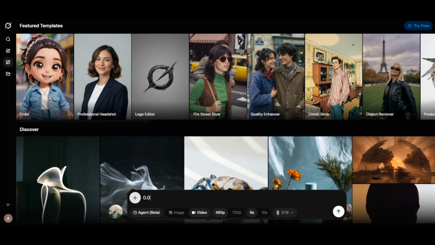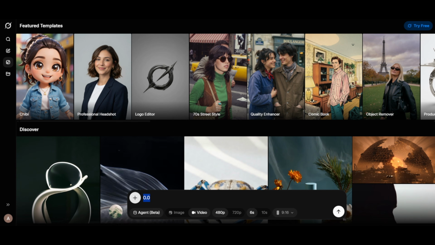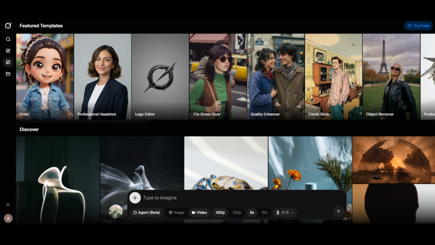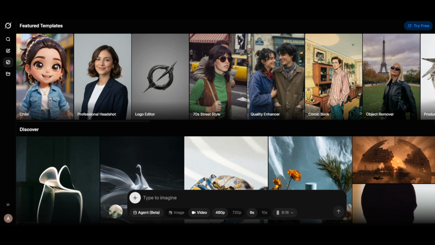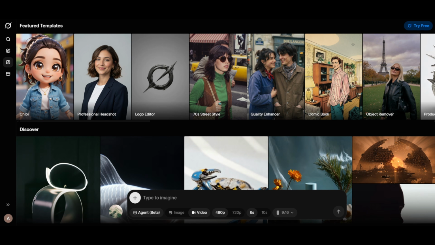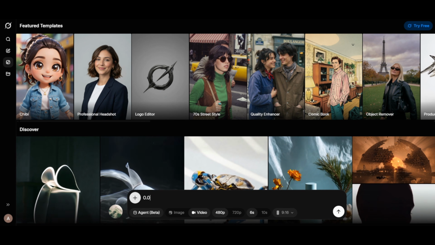Now, what makes this model stand out is the audio. It generates synchronized dialogue, background music, sound effects, and ambient audio all in one pass. No separate audio pipeline needed. For content creators who are tired of cobbling together video and audio separately, this is a meaningful improvement. The output is 720p at 24 frames per second.